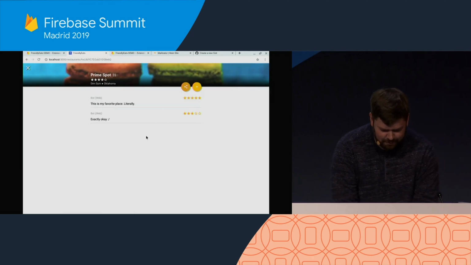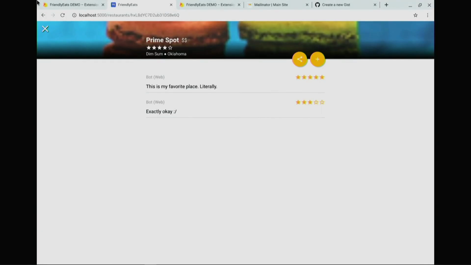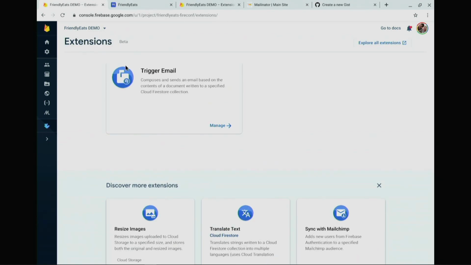So let us jump into our editor. And here we have the function that just got invoked. So you can see, here's my alert that has the to-do. And Annie's just told me about this cool extension that she installed in the project. So let's figure out how we can use that to send this restaurant recommendation. So if I jump over to the console, I can see in the extensions dashboard that I have a trigger email extension.